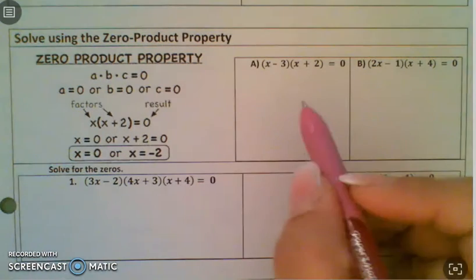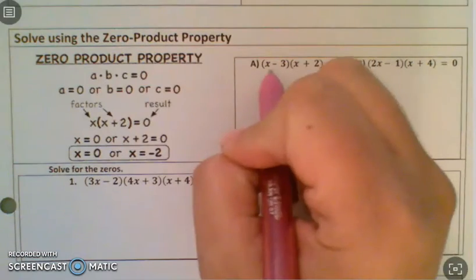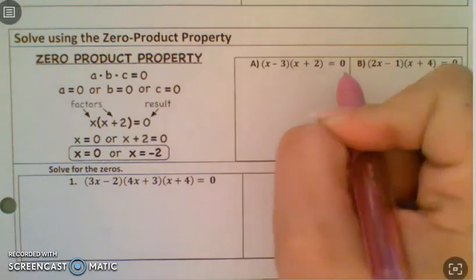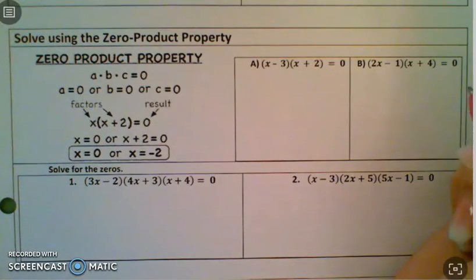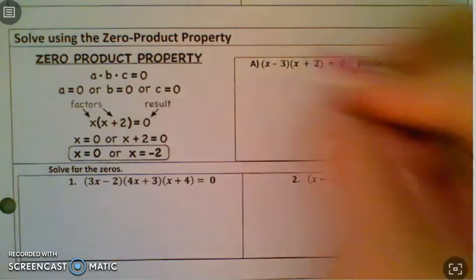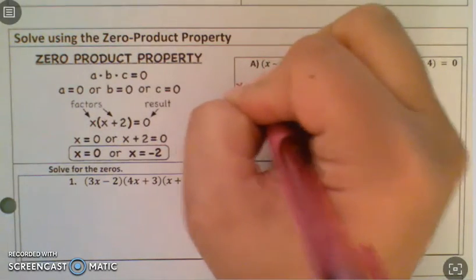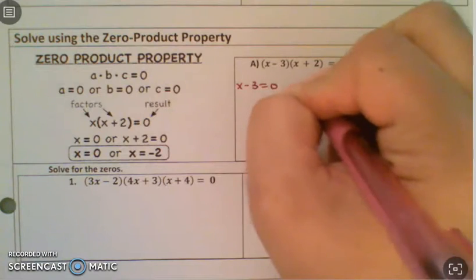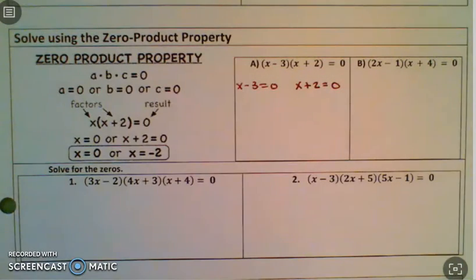So let's go ahead and do example number 1. We have x minus 3 times x plus 2, and it equals 0. Because these are both already factors, and they're being multiplied, I can set each one equal to 0. And then I'm going to solve each one individually.